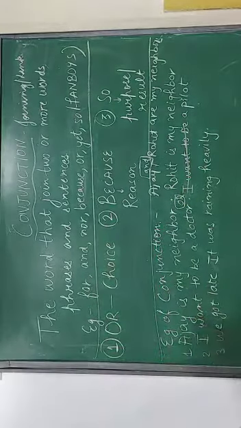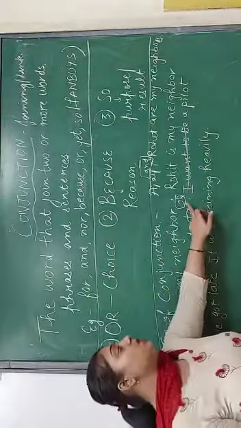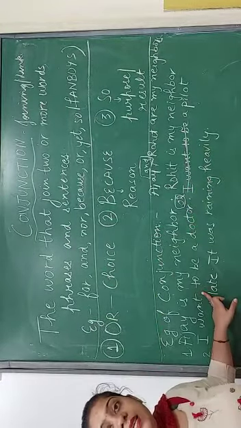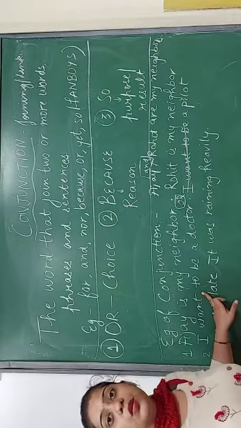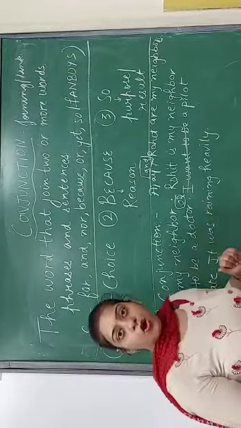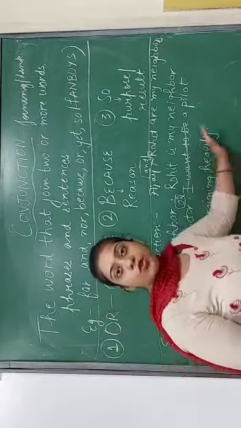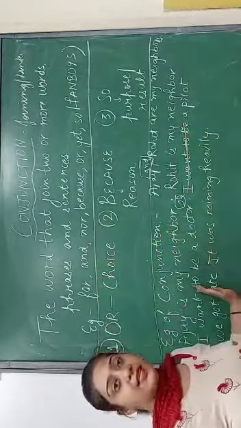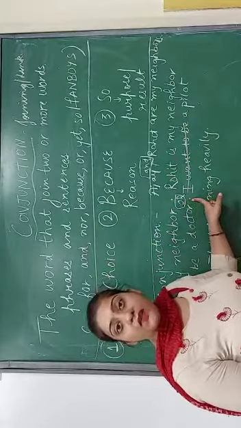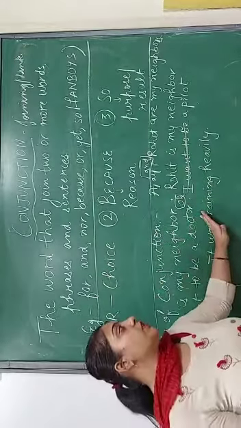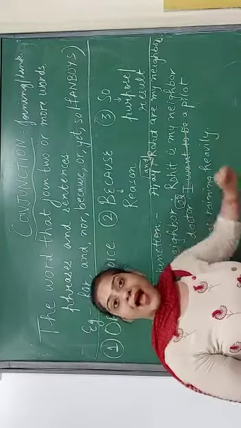So which conjunction am I using? The conjunction will be or, because or is used to join the two sentences. One sentence was I want to be a doctor and the other sentence was I want to be a pilot. So for combining these two sentences, I have used the word or, which is a conjunction.